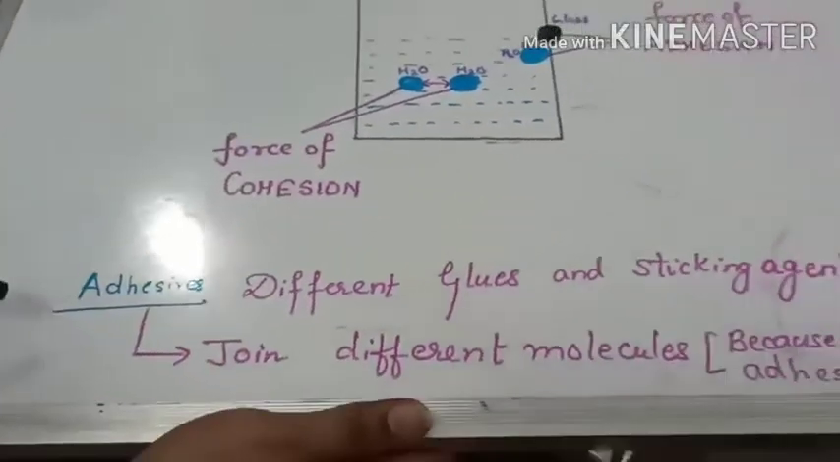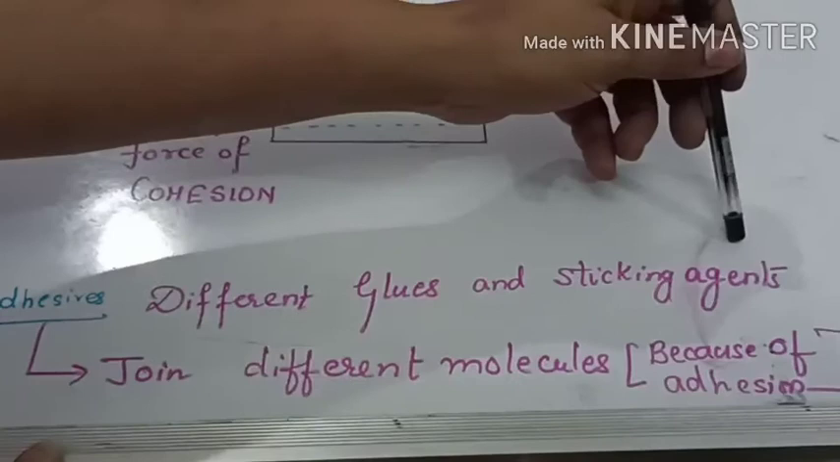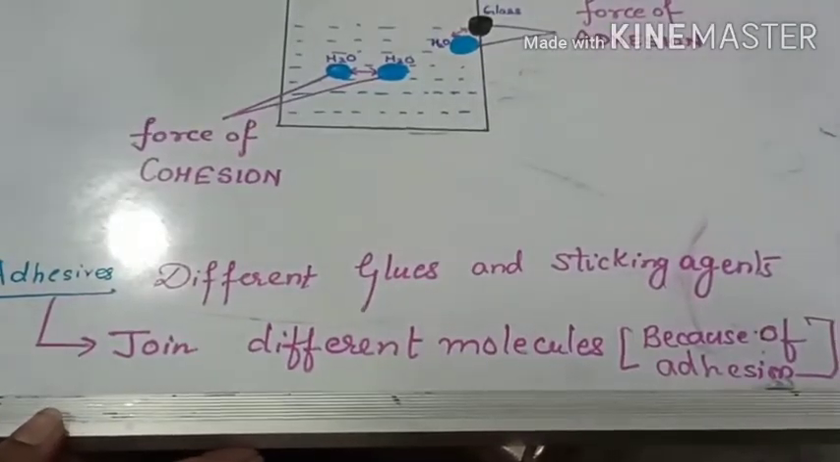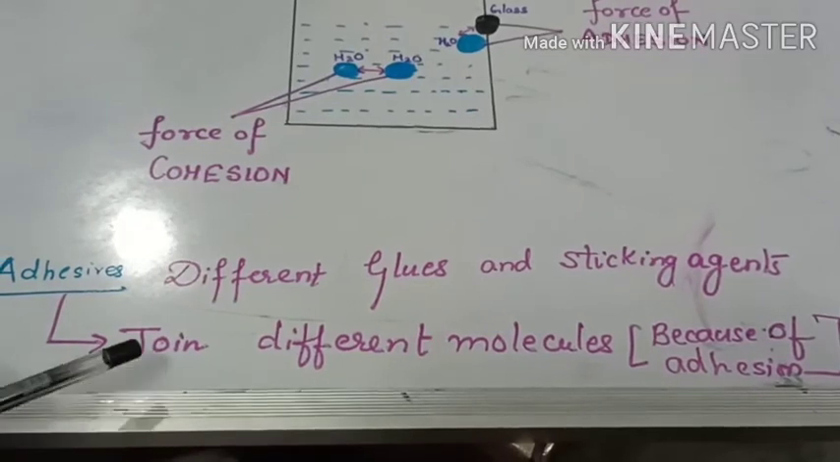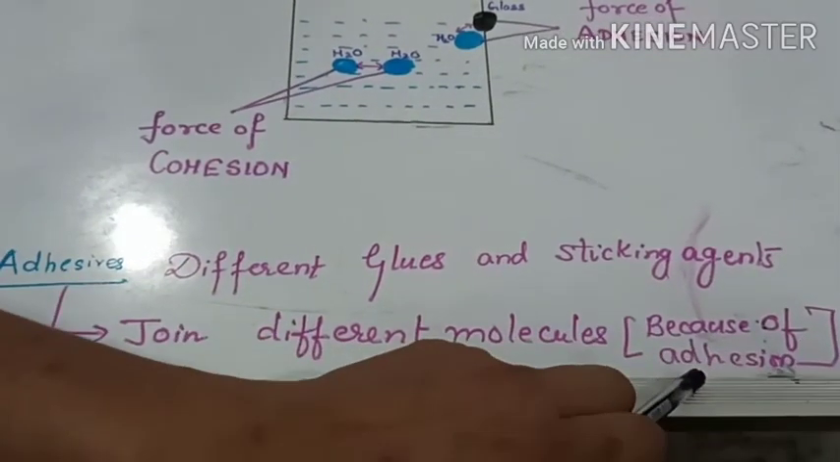Now what are adhesives? There are different glues and sticking agents, and they are known as adhesives. And why are they known as adhesives? Because they join different molecules because of the force of adhesion.